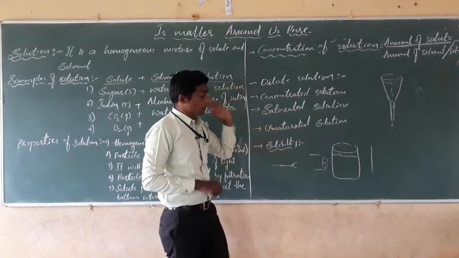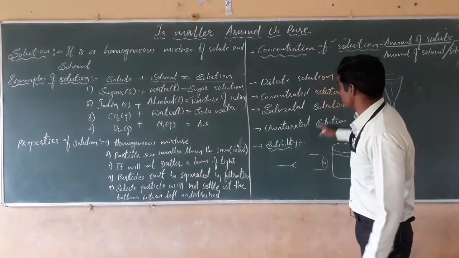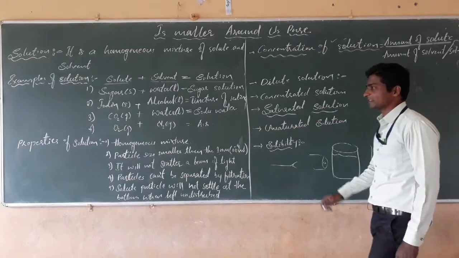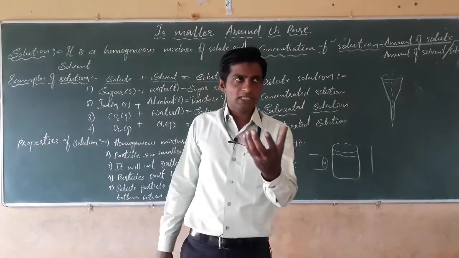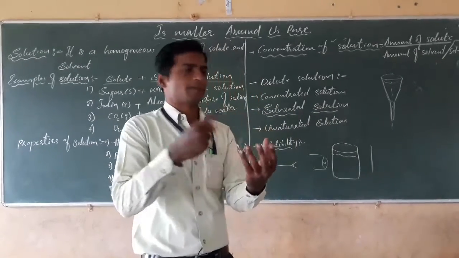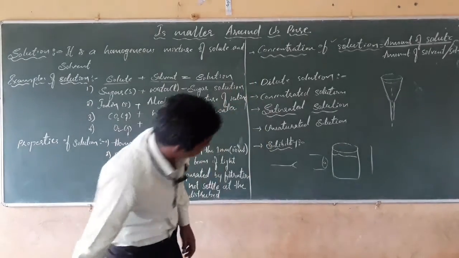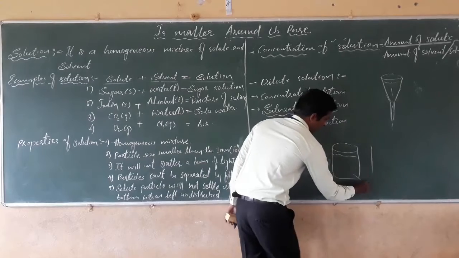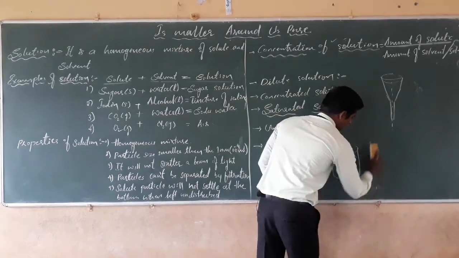Next, the next most important concept of the solution: saturated solution. Here we will discuss one activity. Take a large beaker, take 100 ml or 50 ml of water. Suppose we take 50 ml of water, that will be easy.